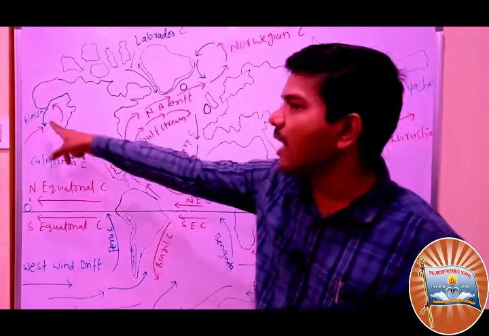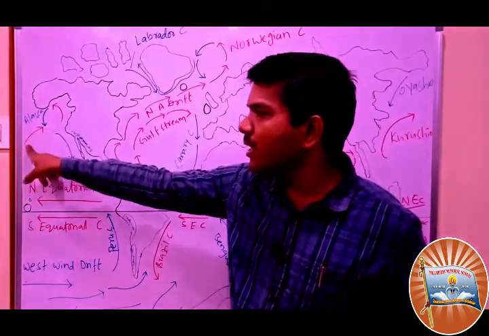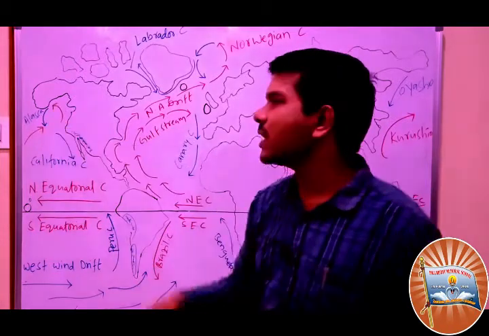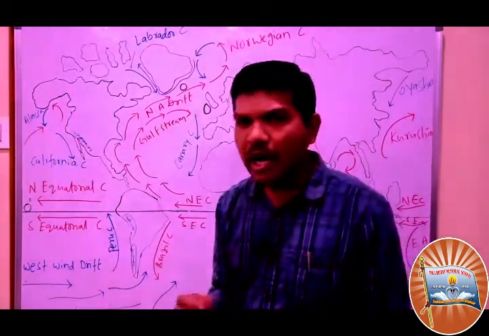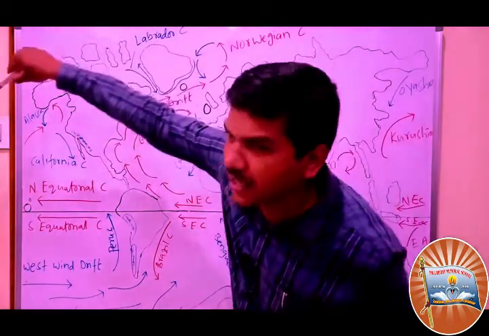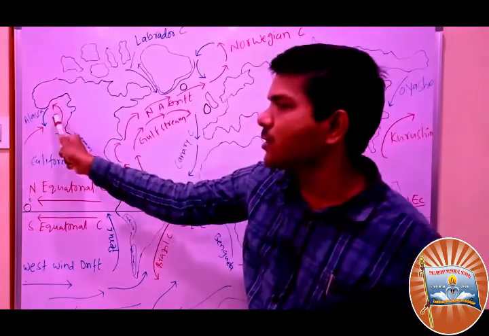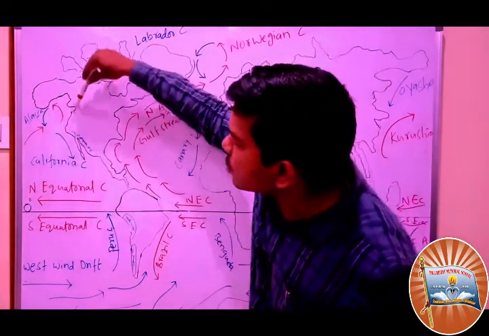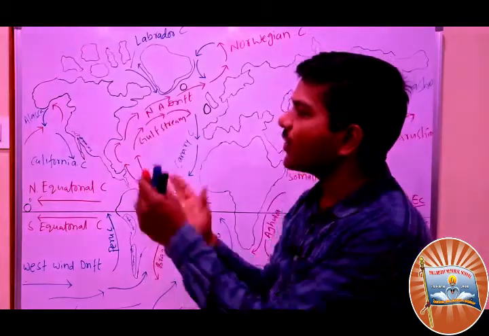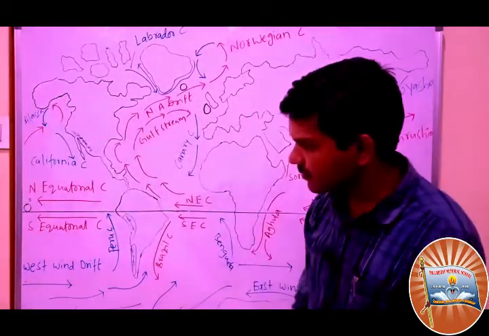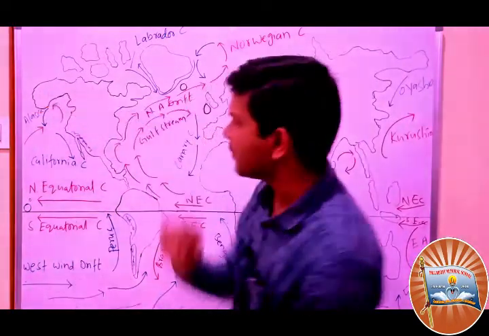Here you find Alaska, and here you find a warm current again. Usually warm currents give rainfall to us. And you must understand that it just turned this side because of the circumference and because of the geographical area. Because the geographical area is like this, it also turned to this side. So this is about the Pacific Ocean.